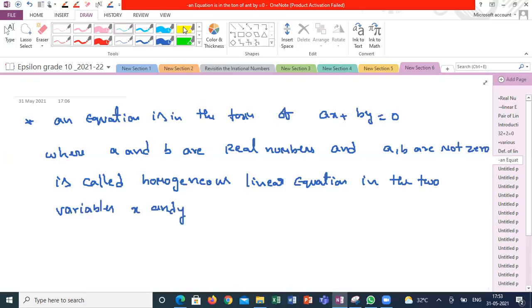The significance of a homogeneous linear equation we will discuss when I am teaching how we are going to represent these equations graphically.